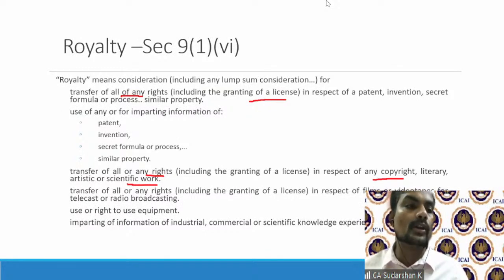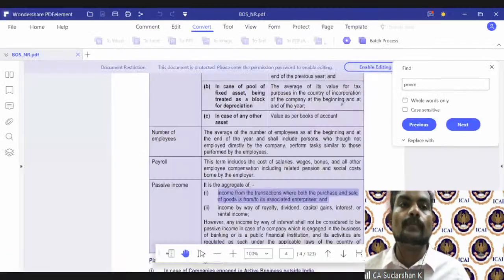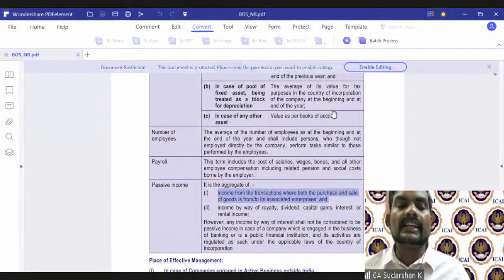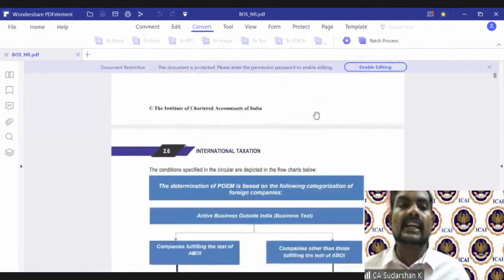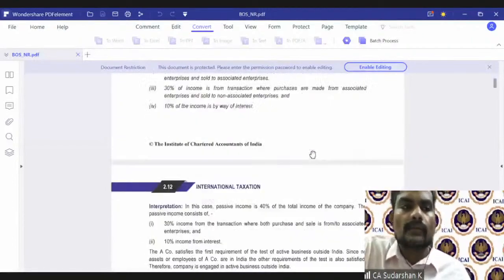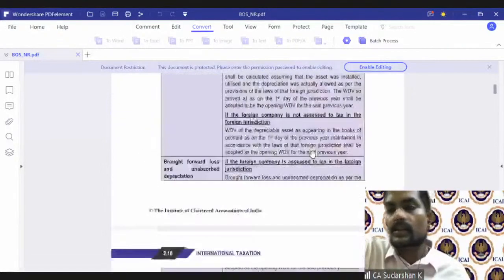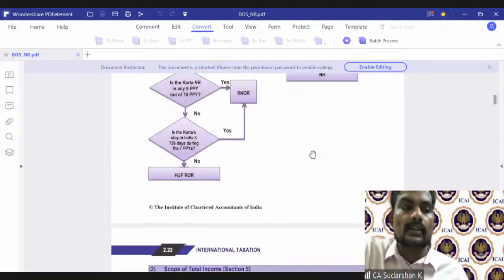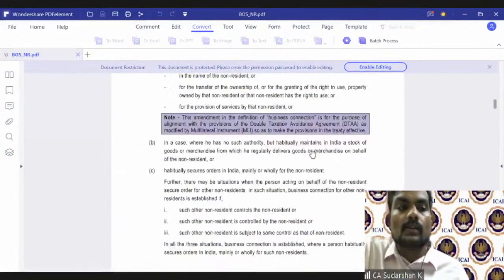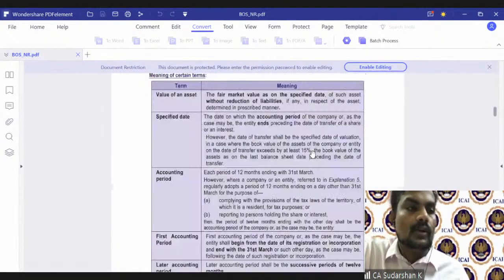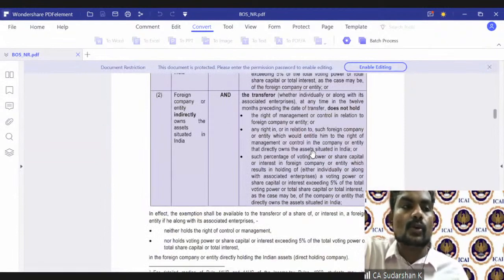Now the government of India was not very happy with it, because the government of India says that as long as they get a license to use something, it should naturally be a copyright. Therefore, it has to come under Section 9(1)(vi). However, courts have held that no, this is a copyrighted article. There is no question of royalty. So what India did is to clarify this. We had a lot of judgments going against India.